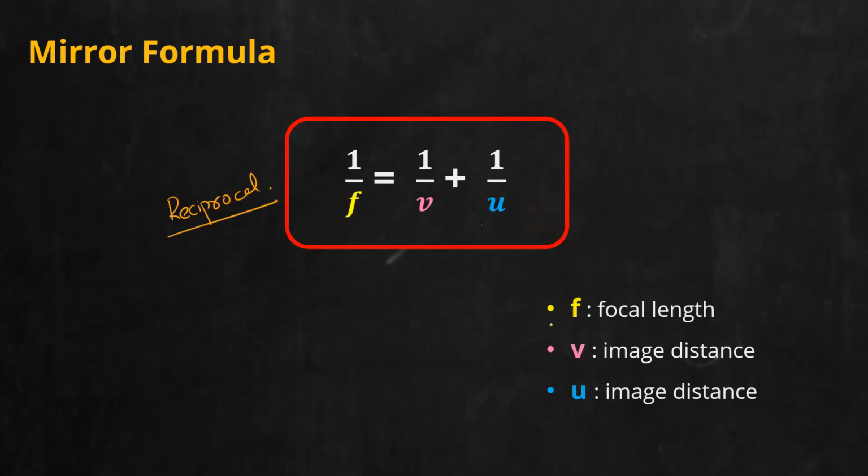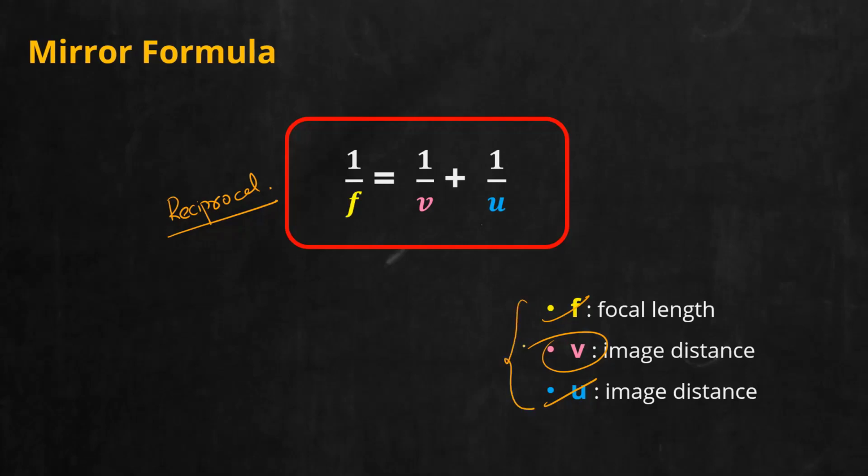Normally, how do questions come? There are three unknown terms. So questions will come in only one fashion. They will give you two of the terms and ask you to find the third one. Suppose they give you f and v, and ask you to find object distance. Or the reverse: they may give you focus and object distance, and ask you to find image distance. So whatever problem we do with respect to this equation, it is the same thing.